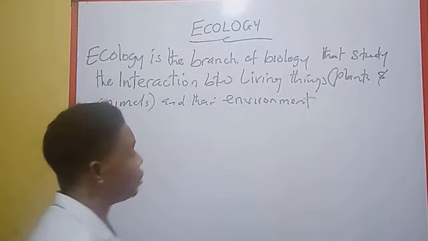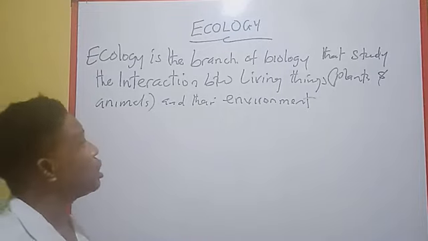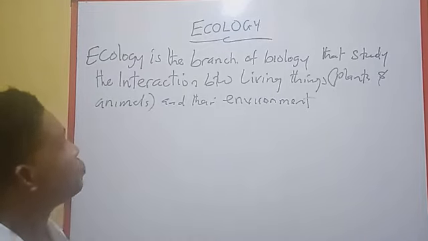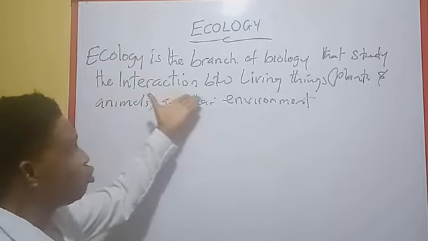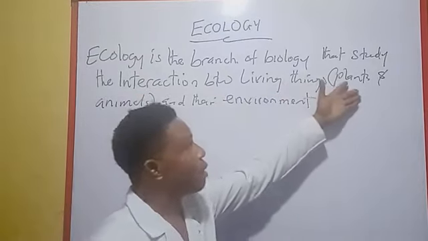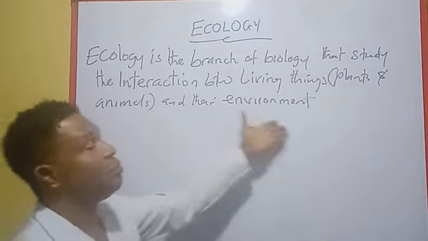Okay, so it's very important. So ecology is the study or branch of biology that studies the interaction between living things, which are plants and animals, and their environment.